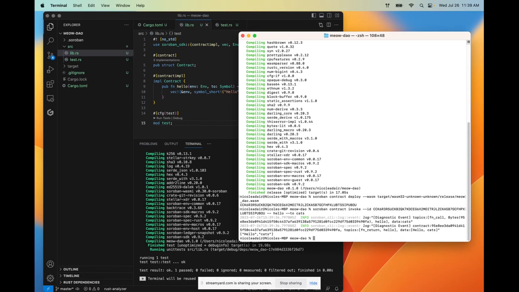Congratulations, if you've been following along, not only have you written your first program in Rust, but you've also written and deployed your first smart contract on Soroban. And so have I, so this is great. But how does this fit in with our larger goal of building MeowDAO in Rust on Soroban? You might also be wondering where the cat videos are.